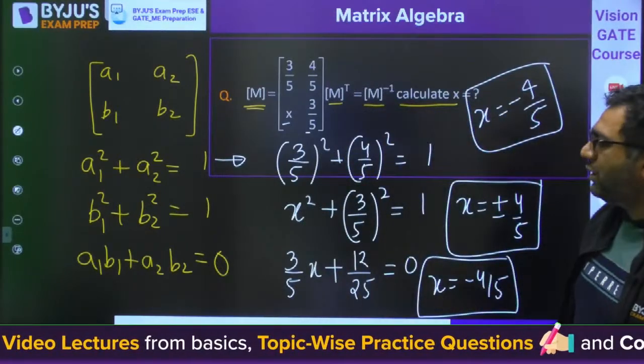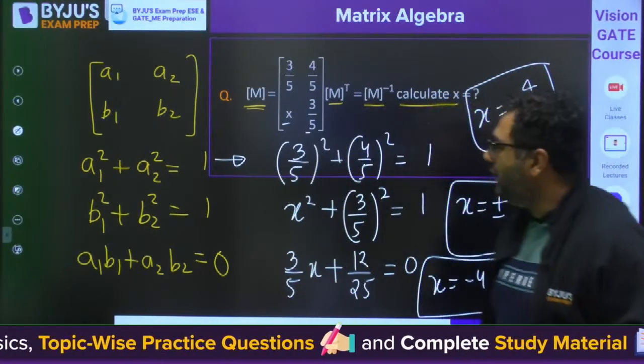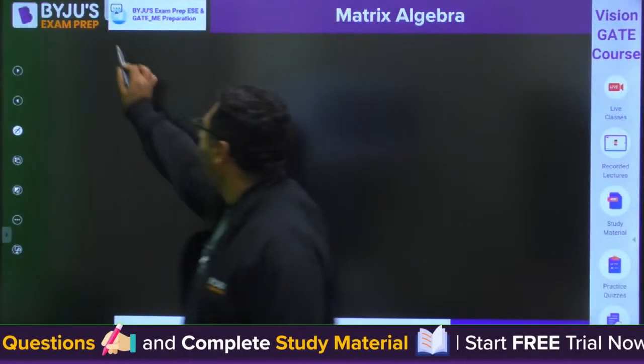So guys, this is the story for 2 by 2 matrix. Similarly, sometimes they would be giving you the 3 by 3 matrix also.